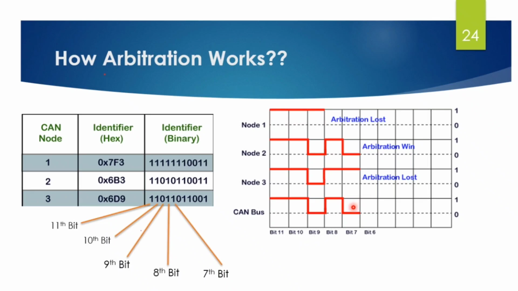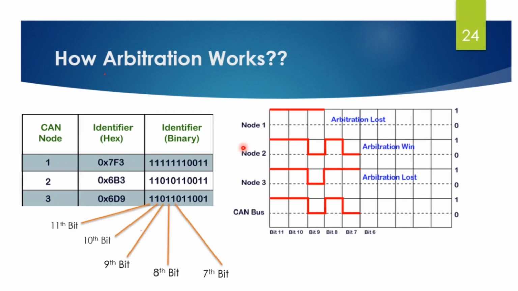In this case, node 3 has lost the arbitration, so it stops sending messages, while node 2 has won the arbitration, and that means it will continue to hold the CAN bus until the message is received.